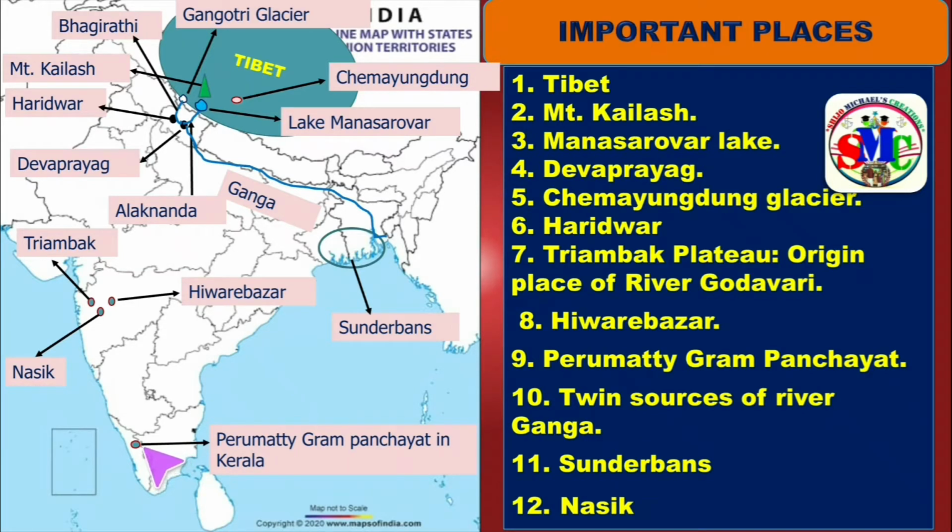This is the location. Next, twin sources of river Ganga, that is Bhagirathi and Alagananda. These two. Next, Sundarbans, that you can see in West Bengal and in Bangladesh. This area is Sundarbans. Next, Nasik. This is the location of Nasik. Practice this one.